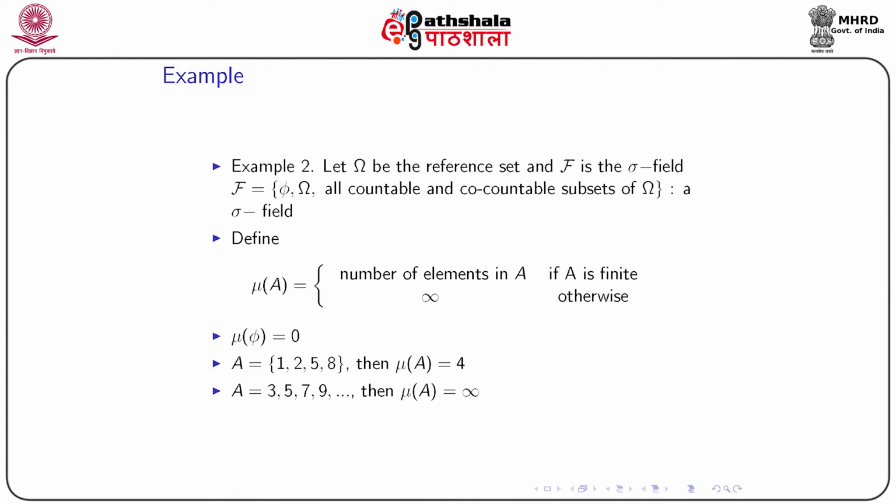Now, we consider the set A, which consists of the following elements 1, 2, 5 and 8. Then mu of A will be 4, because the measure says how many elements are there in a set. Since there are 4 elements, mu of A will be 4. Now, if my set consists of all the numbers like 3, 5, 7, 9 and so on, this is an infinite set, and from the definition of the measure mu, it will be infinity. So, this is another example of a measure. This is basically the counting measure.